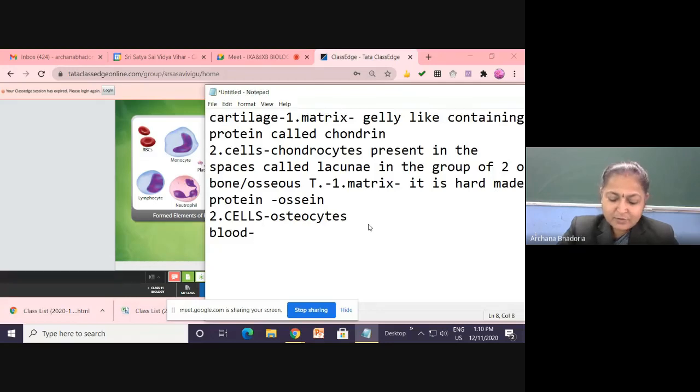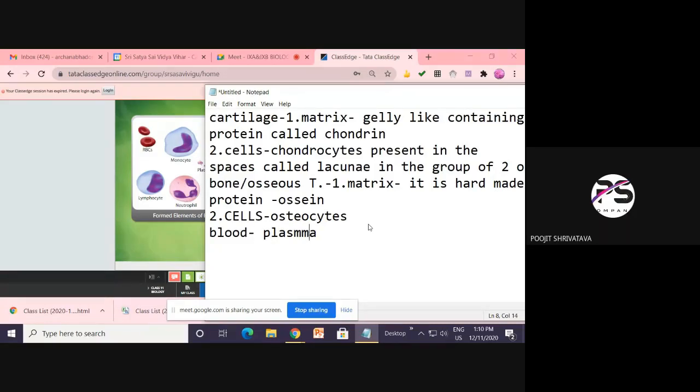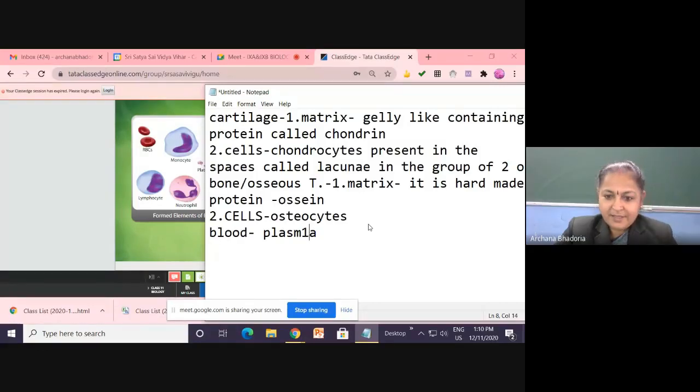Blood. So what is the first component? Plasma 60%. Okay. This is your first component.